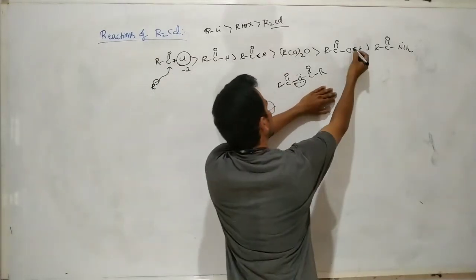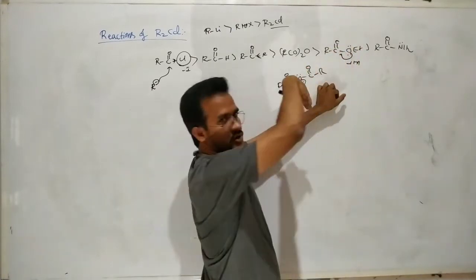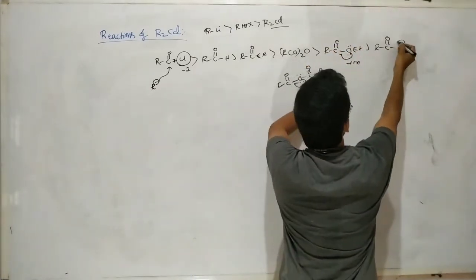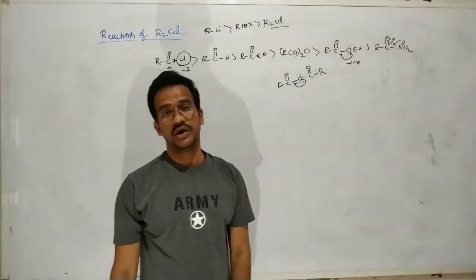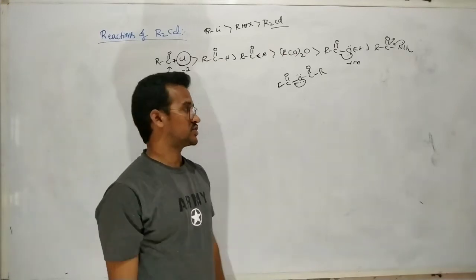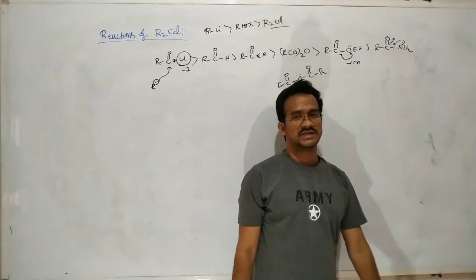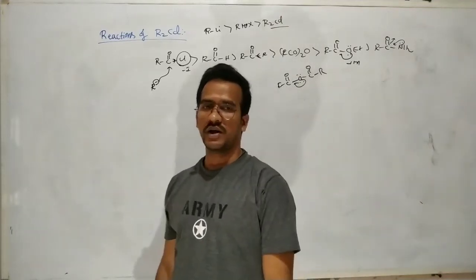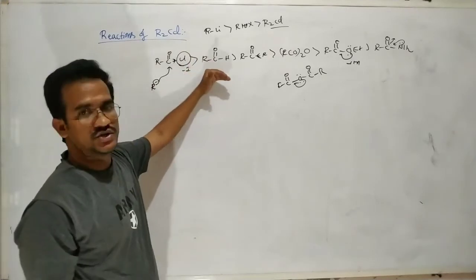In amides, NH2 is a very strong donating group, a very strong plus M group, that decreases the positive charge on the carbonyl carbon, so it is less readily attacked by the nucleophile. Ultimately, acid halides are the most reactive towards nucleophiles.